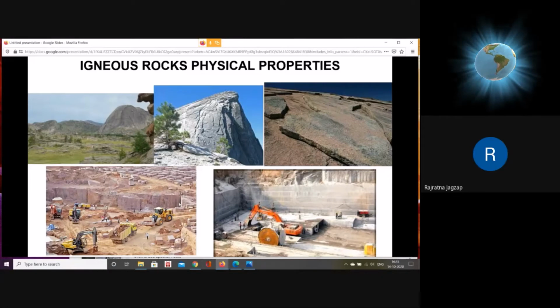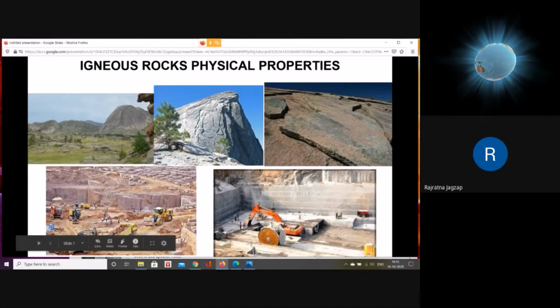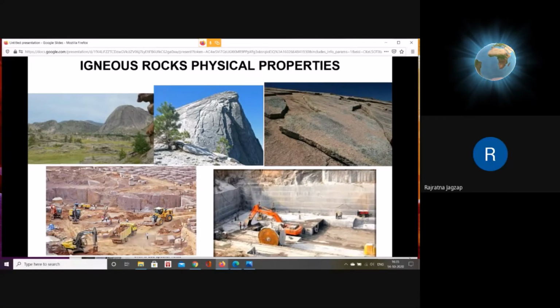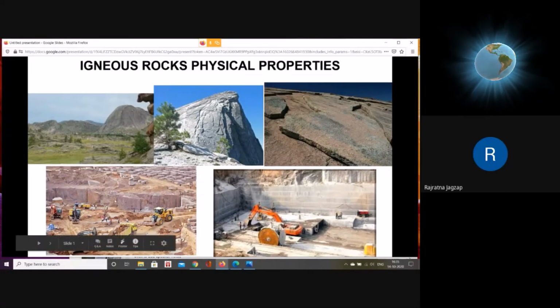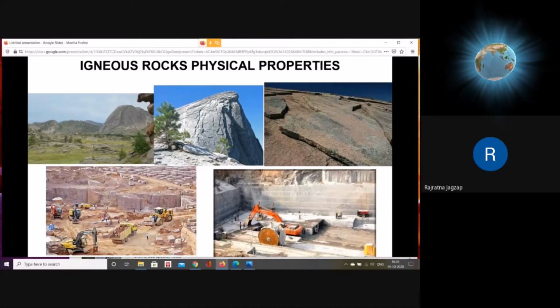In the right hand corner of the same photograph, you can see blocks of granite removed from this quarry. These blocks will be taken to industry for cutting. If you check the size of the blocks carefully, these are the size of the flooring tiles that we use in our houses at the time of construction.